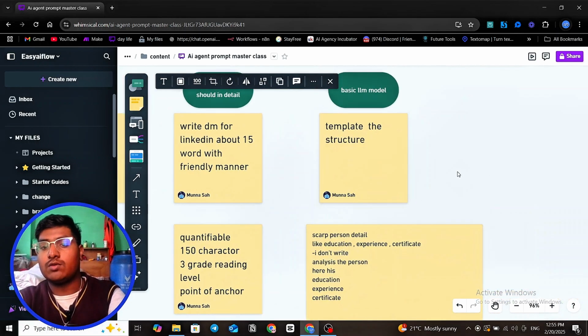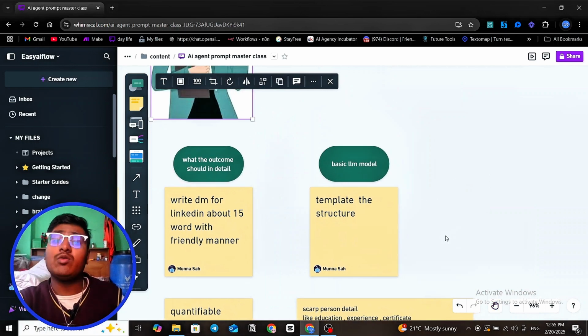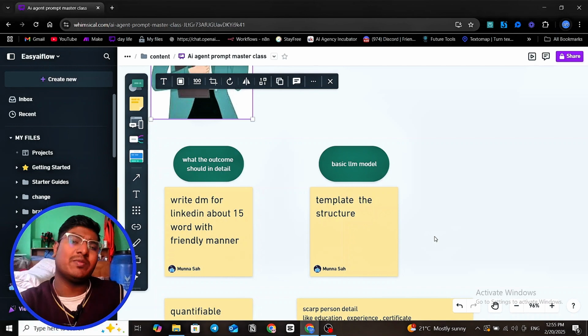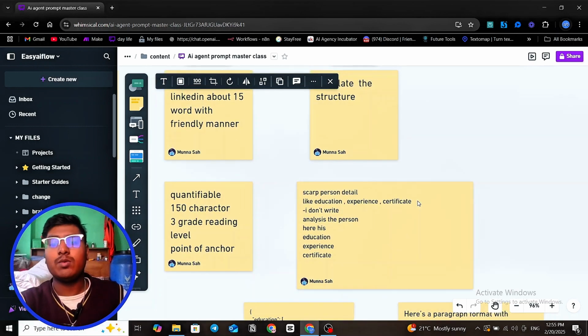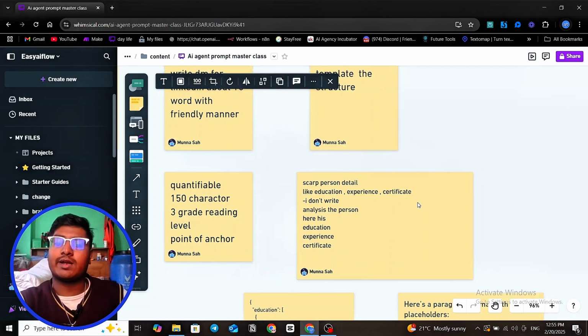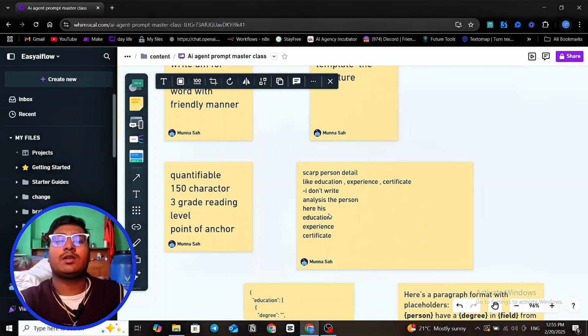Now let's talk about the basic LLM models, like when using make.com or no-code tools that are basic, not an AI engine. We have to learn about the structure of the prompt, what the structure looks like. A lot of people get data from a schema and just write, analyze the person, here is his education and experience. You don't write like this. You have to give better context about it. So there are two ways to do this.